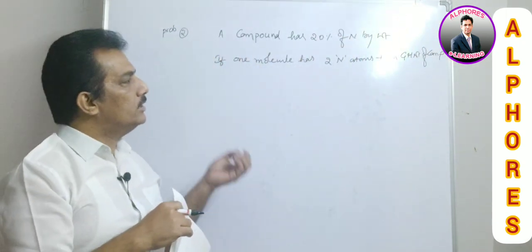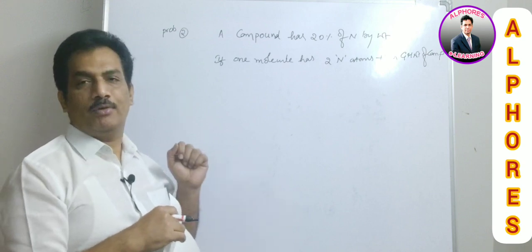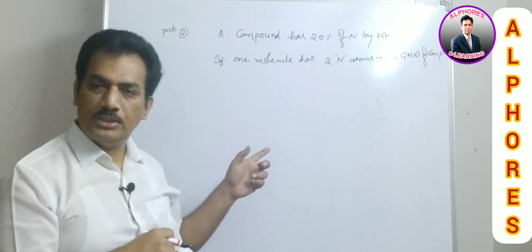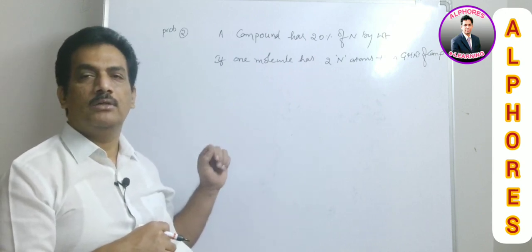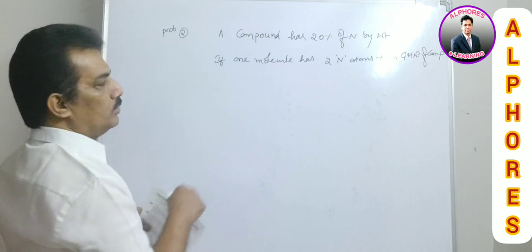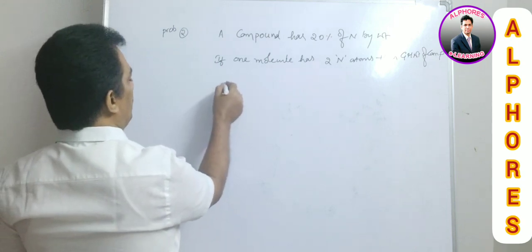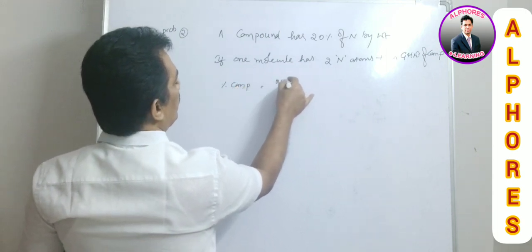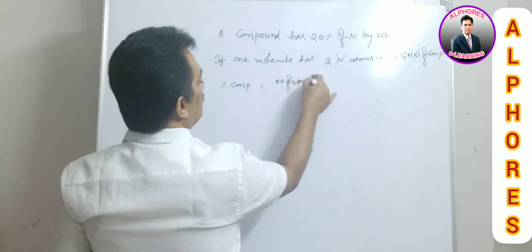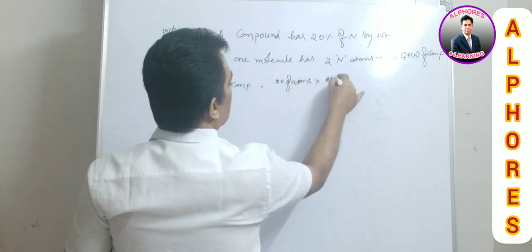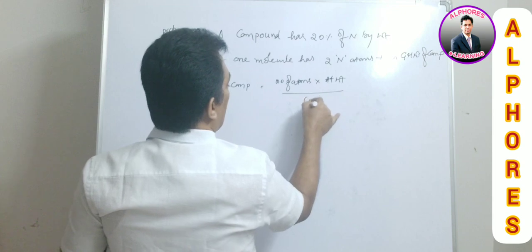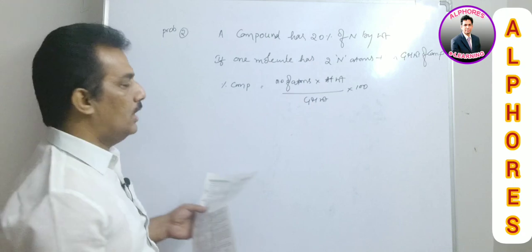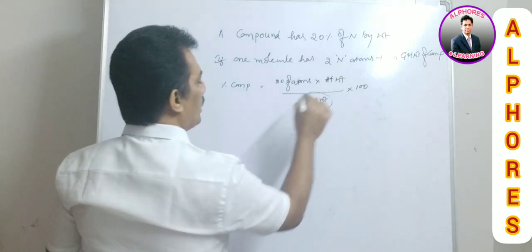In previous question they provided molecular weight and asked for the number of atoms, but in this question they are giving the number of atoms and the percentage composition and asked for gram molecular weight. Then how to solve this? Just again the same. Percentage composition is equal to number of atoms into atomic weight by gram molecular weight into 100. Is it not? And now they are asking for this gram molecular weight.